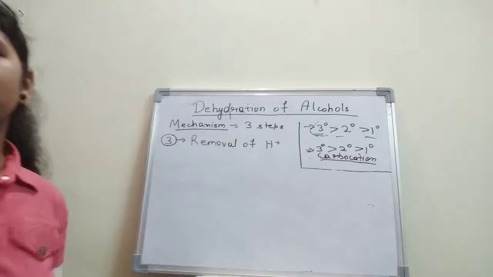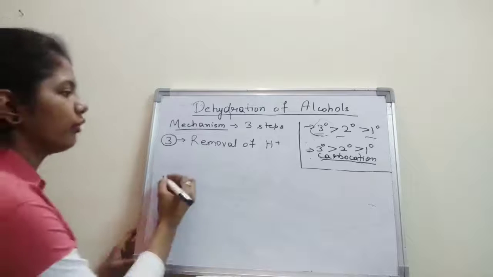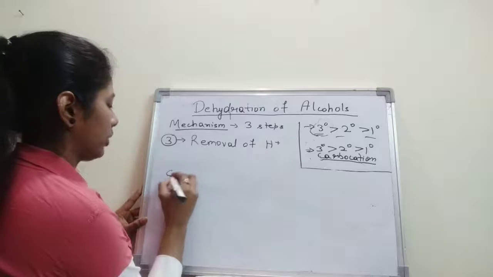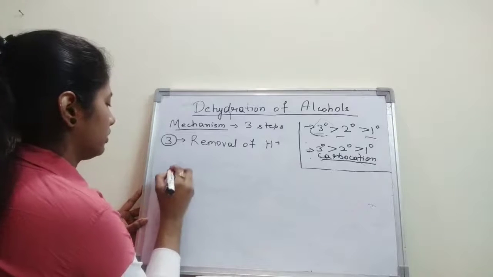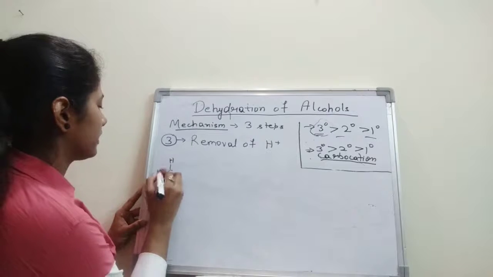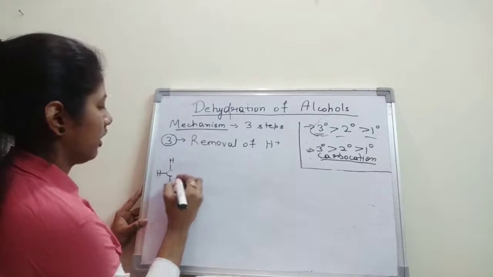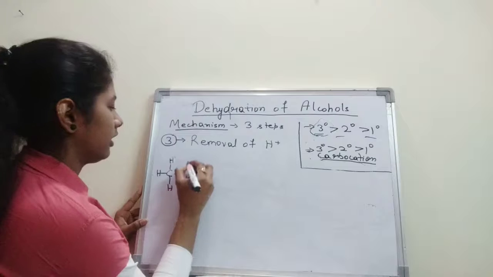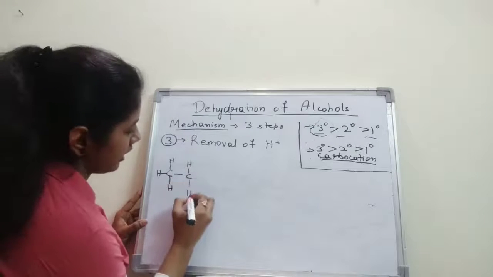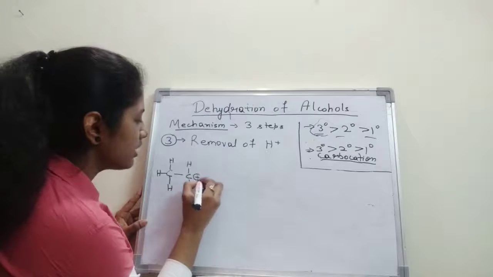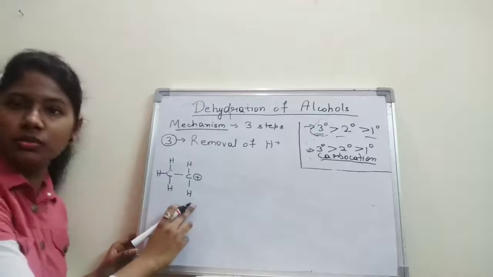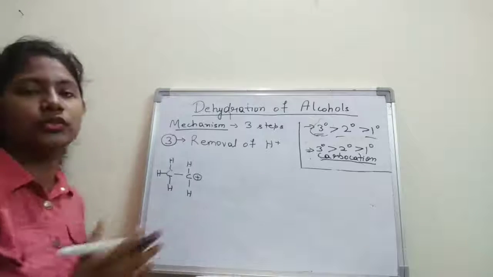Now in the second step, what did we get? We got this carbocation, right? So let's say this is hydrogen, this is hydrogen, this is hydrogen, H and H, right? We got this CH3, CH2, a carbocation that was formed in step 2.